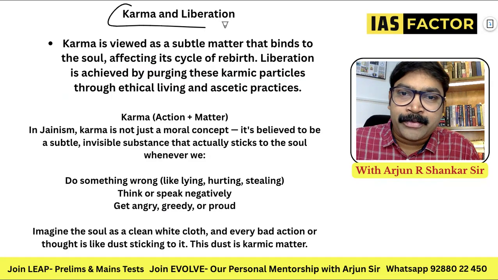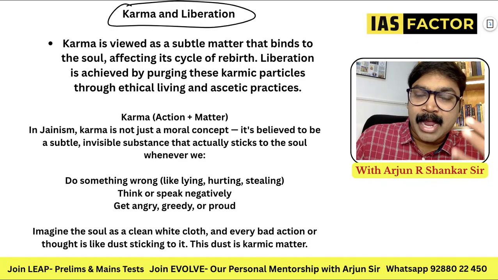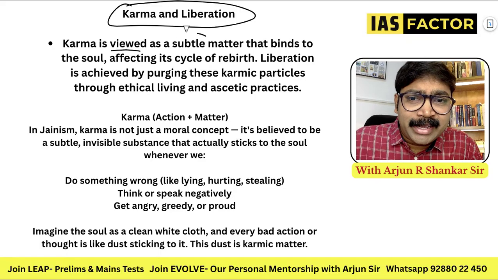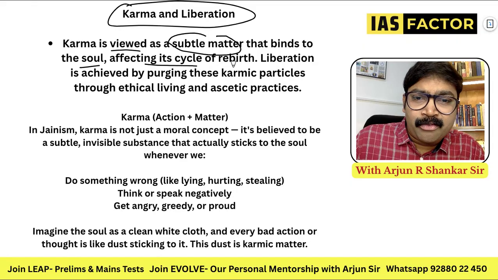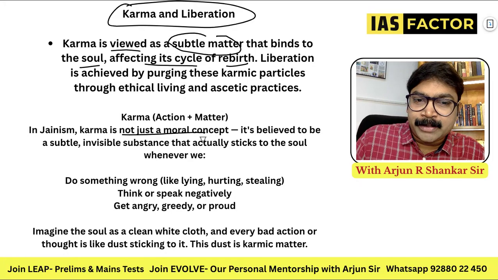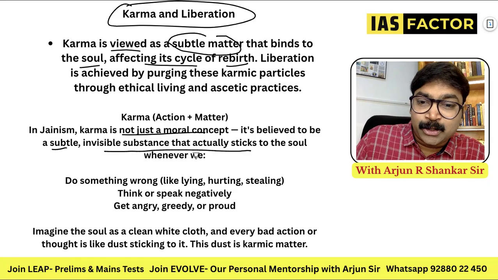Next is the concept of karma and liberation. Like Buddhism, Jainism also has the concepts of karma and liberation. In Jainism, karma is viewed as a very subtle matter that binds the soul, affecting its cycle of rebirth. Karma is not just a moral concept. It is believed to be a subtle, invisible substance that actually sticks to the soul.